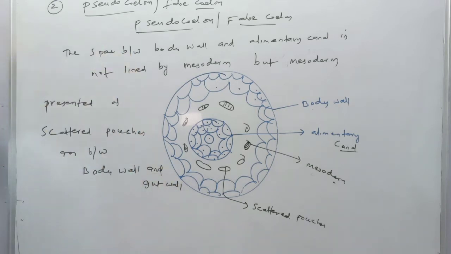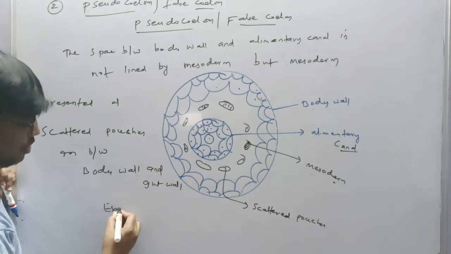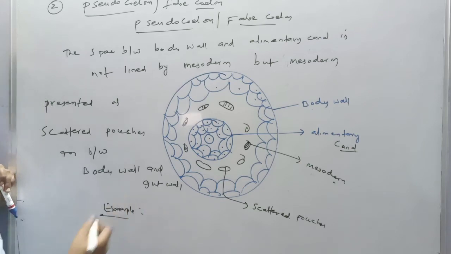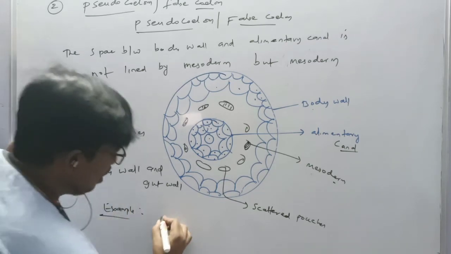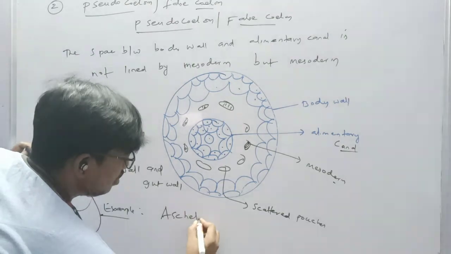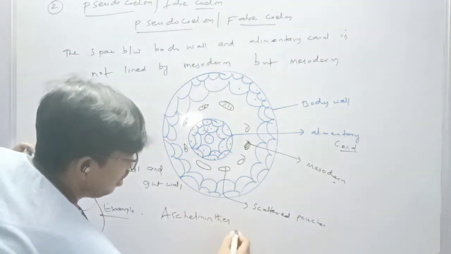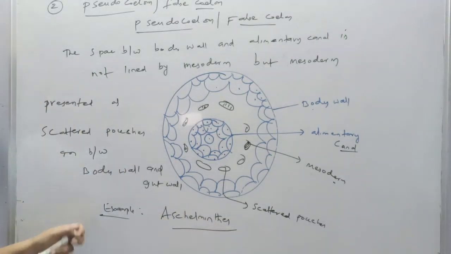This type of coelom is called as pseudocoelom. What are the examples of pseudocoelom? Pseudocoelom example is Aschelminthes. This is the pseudocoelom.